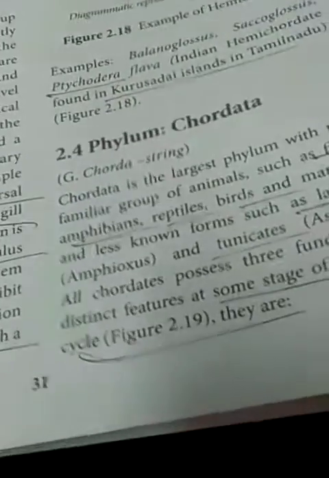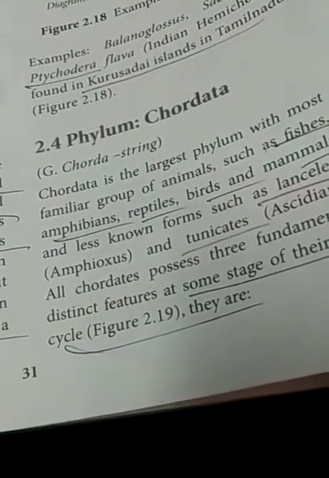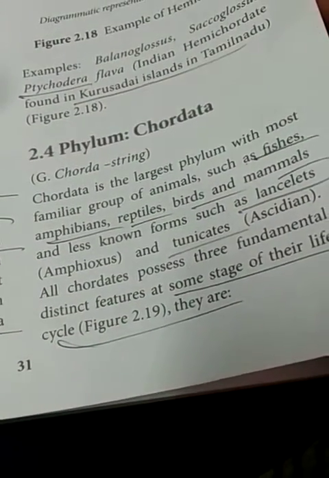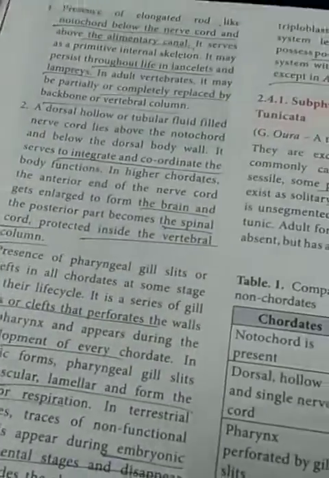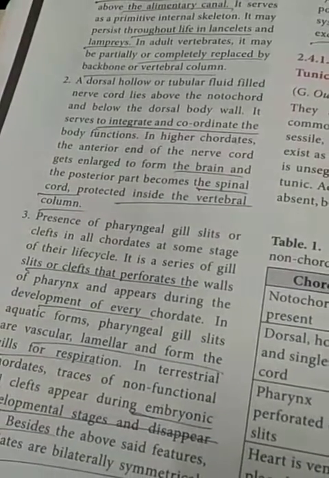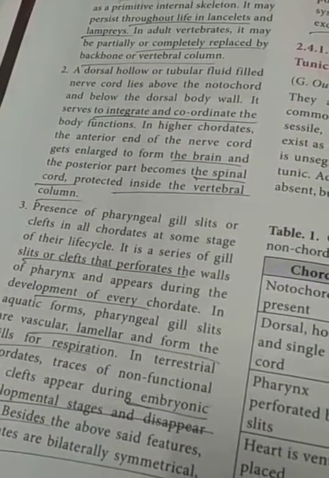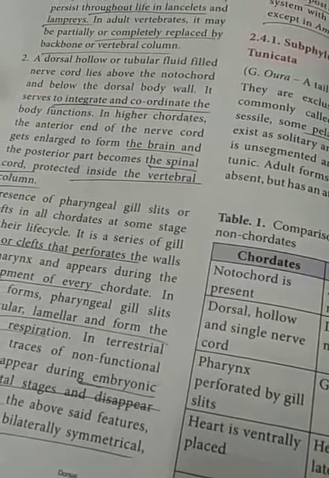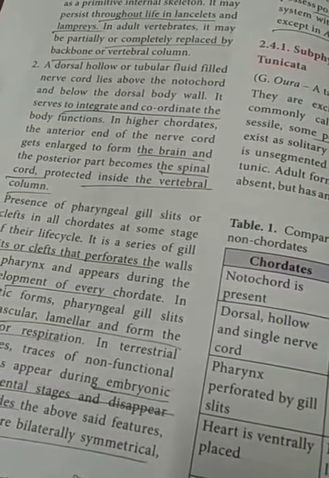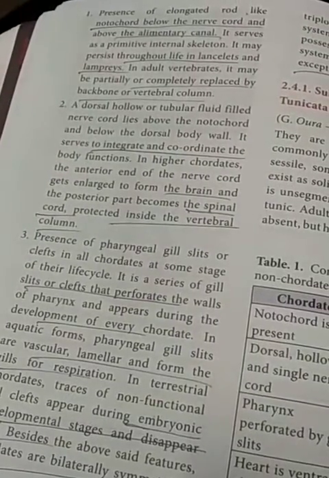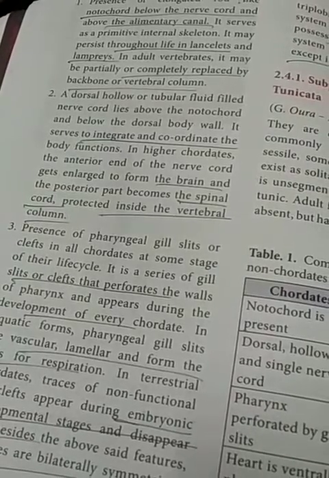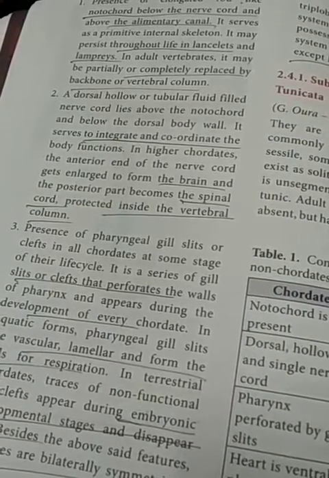The next phylum, Chordata. So phylum Chordata, what? The presence of notochord and nerve cord. During the embryonic stages it is present in a few organisms, then it is replaced or modified into the vertebral column in most of the organisms. What are the fundamental characteristics of phylum Chordata? Presence of notochord, nerve cord and pharyngeal gill slits. Those are the fundamental characteristics of phylum Chordata.